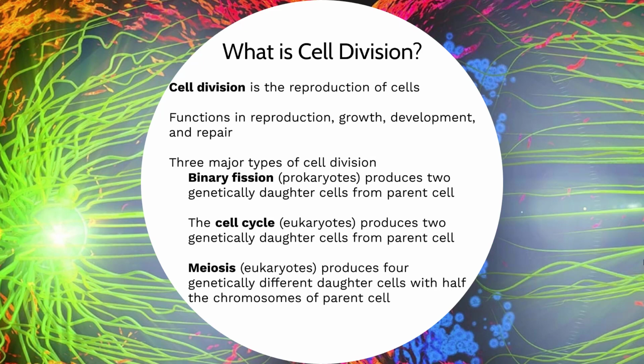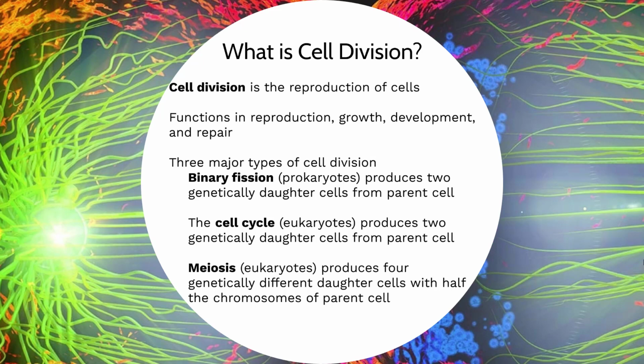So in binary fission, again, for prokaryotes, bacteria and archaea, one parent cell divides into two genetically identical daughter cells. Those two daughter cells are identical to each other, and they are identical to that original parent cell that gave rise to them.